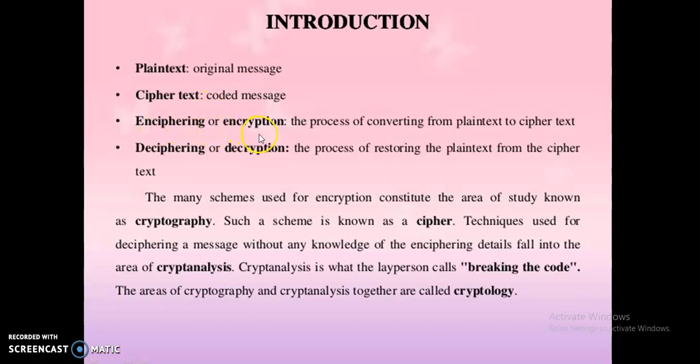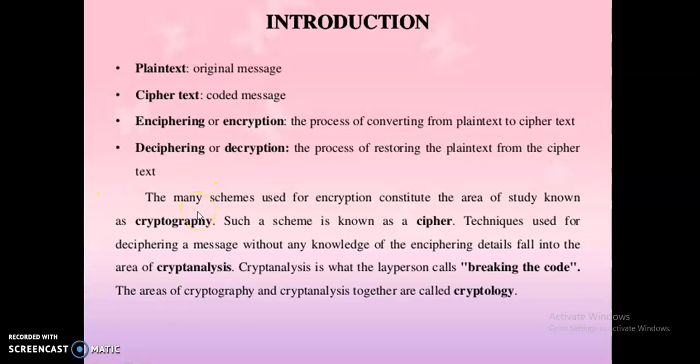Then enciphering or encryption is the process of converting plain text to cipher text. And deciphering or decryption is the reverse process: the process of restoring the plain text from the cipher text, or converting cipher text to plain text.